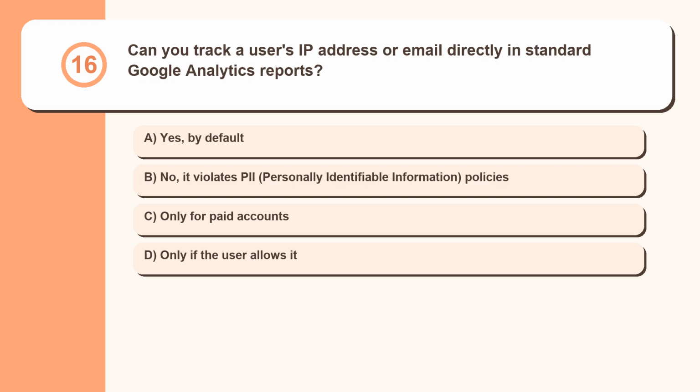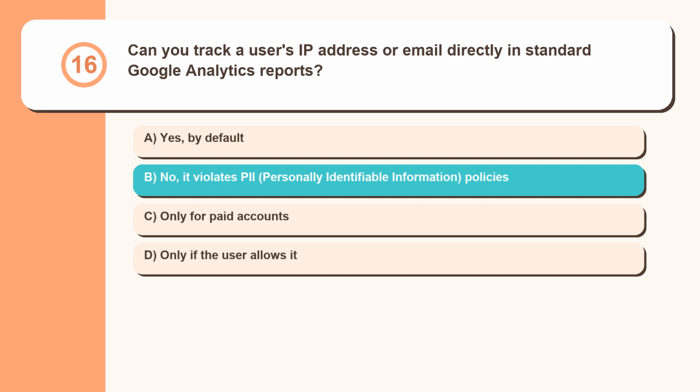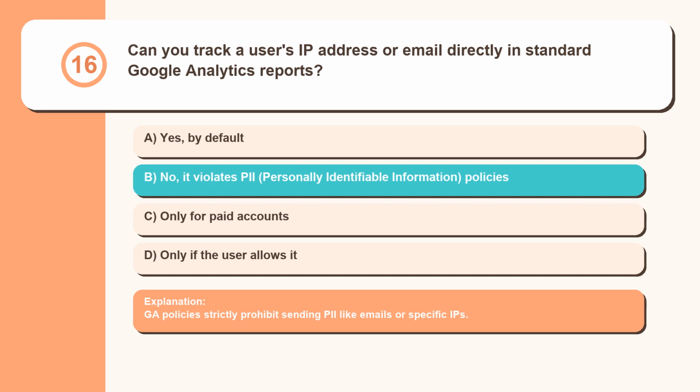Question 16. Can you track a user's IP address or email directly in standard Google Analytics reports? Yes, by default. No, it violates PII, personally identifiable information, policies. Only for paid accounts. Only if the user allows it. GA policies strictly prohibit sending PII-like emails or specific IPs.